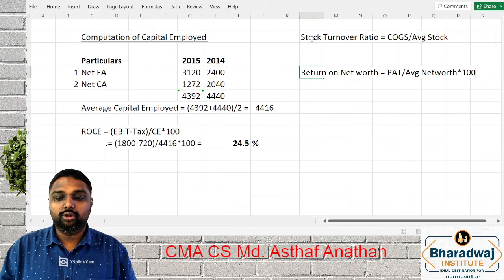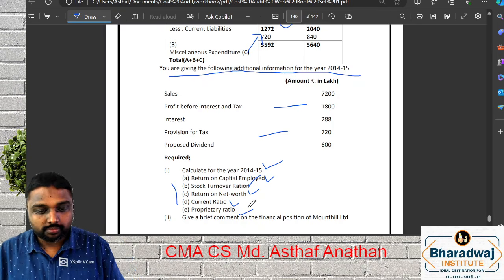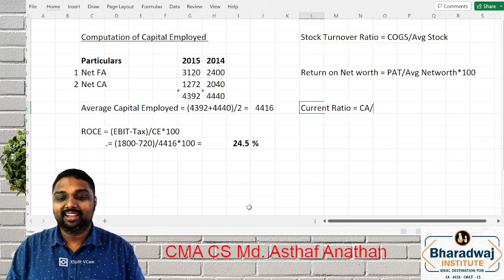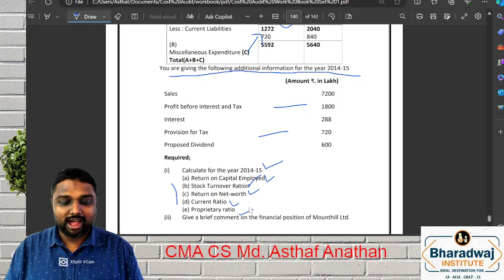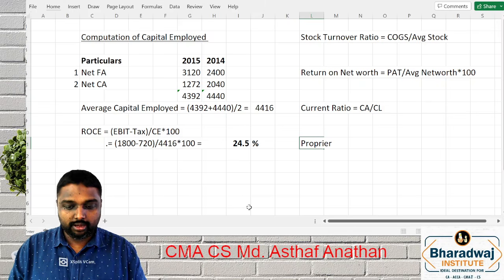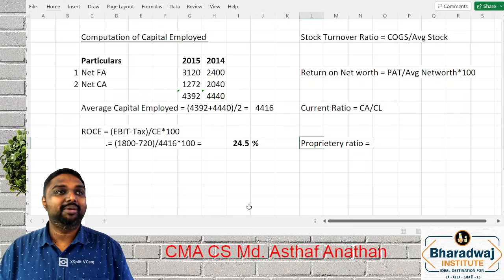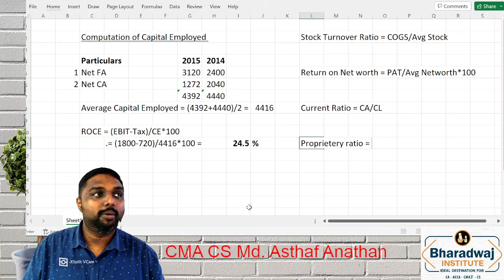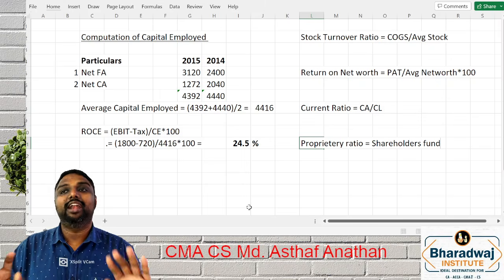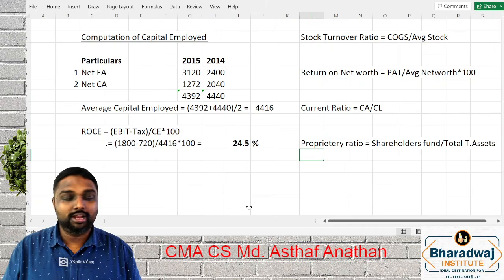See, whenever you have 2-year data, better go for what? Average. Now, what is next? They are asking current ratio. What is the current ratio formula? Current asset divided by current liability. Last but not the least, proprietary ratio. What is the formula, my dear friends? Shareholders fund, which is nothing but net worth, divided by total tangible assets. You might have written total tangible assets.